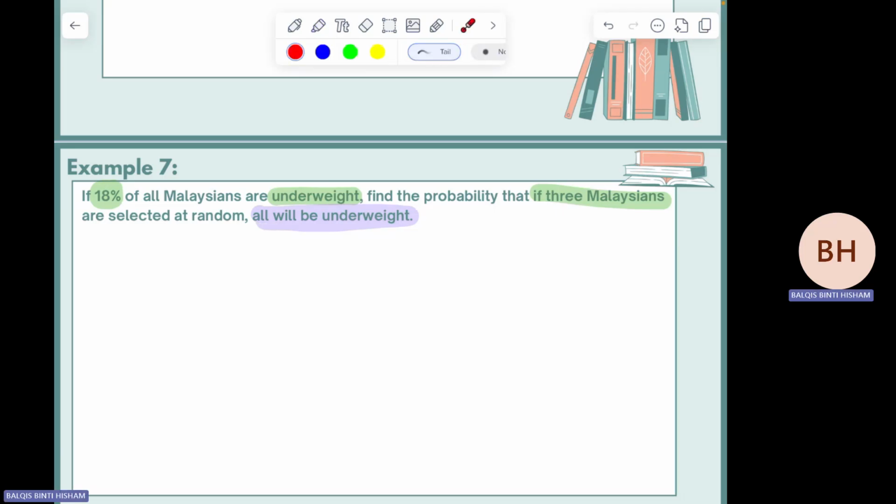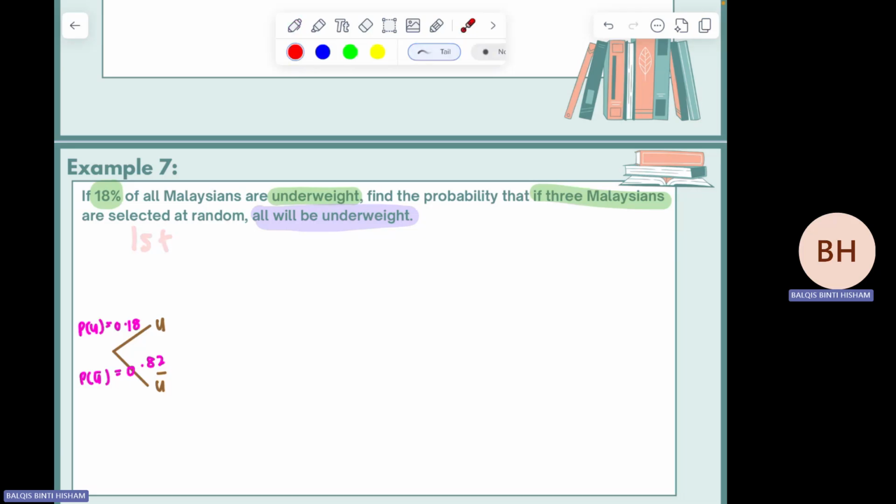So you want to select 3 people. The first selection is either the person underweight or not underweight. Okay, so your diagram will be this one. I'm going to draw the diagram for you. Underweight or not underweight. For underweight, the probability is 0.18. 18% is representing 0.18, so this is P underweight. And the other one, P not underweight, is 0.82. That is for the first selection of the person.